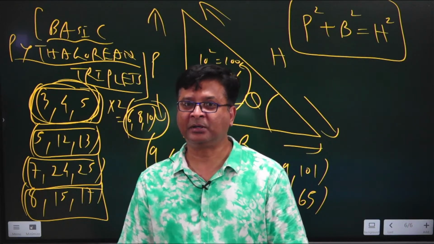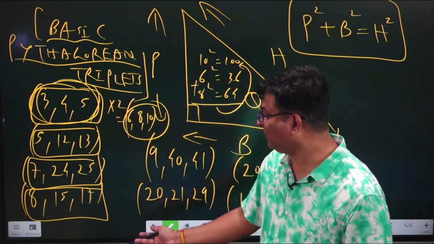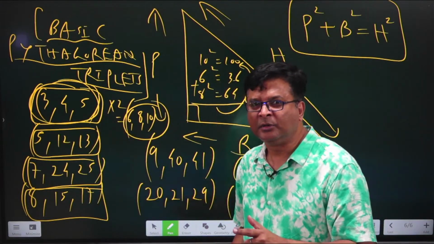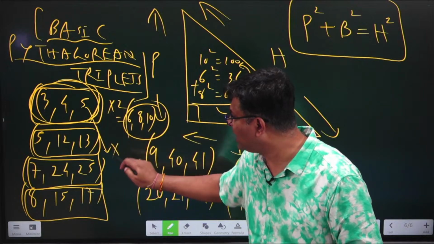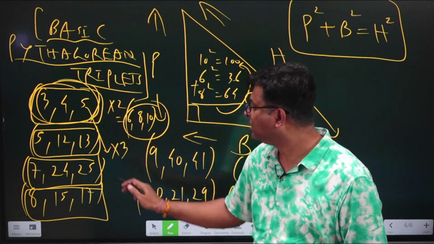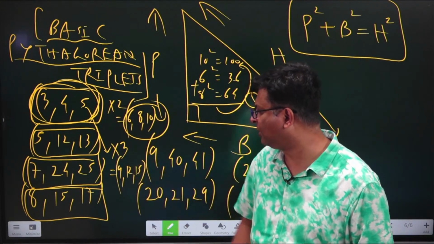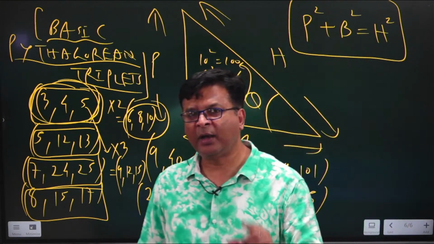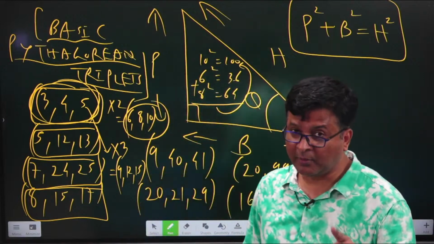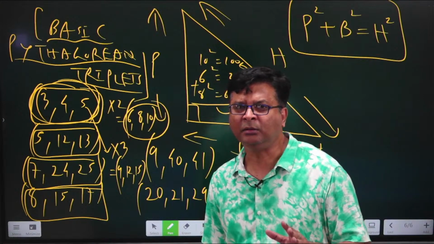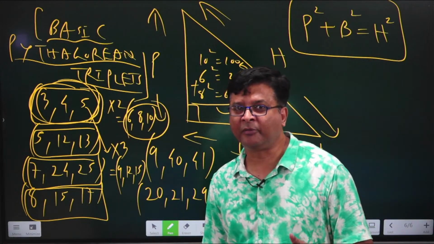Pythagorean triplets. Now in all these cases, if you multiply each value with a fixed number, suppose in the same case you multiply each one of them with 3, you are going to get 9, 12 and 15. Now just think about these values. 9 square is 81, 12 square is 144, and if you add these two values, you will get 225, which is the square of 15.